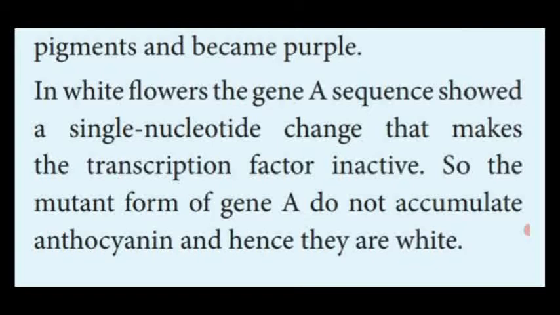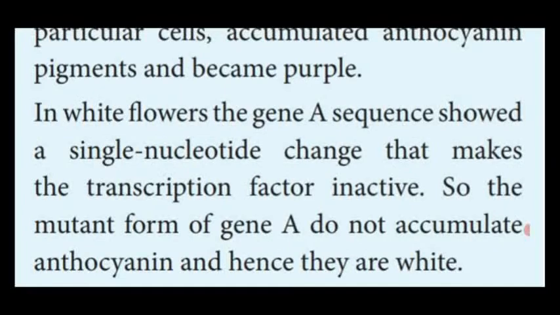The gene A present in the white flower of the pea plant also has the protein substance which produces anthocyanin pigment, but the DNA has a single nucleotide change which makes it inactive. That's why the mutant form of gene A does not accumulate anthocyanin pigments, hence they are white in color.